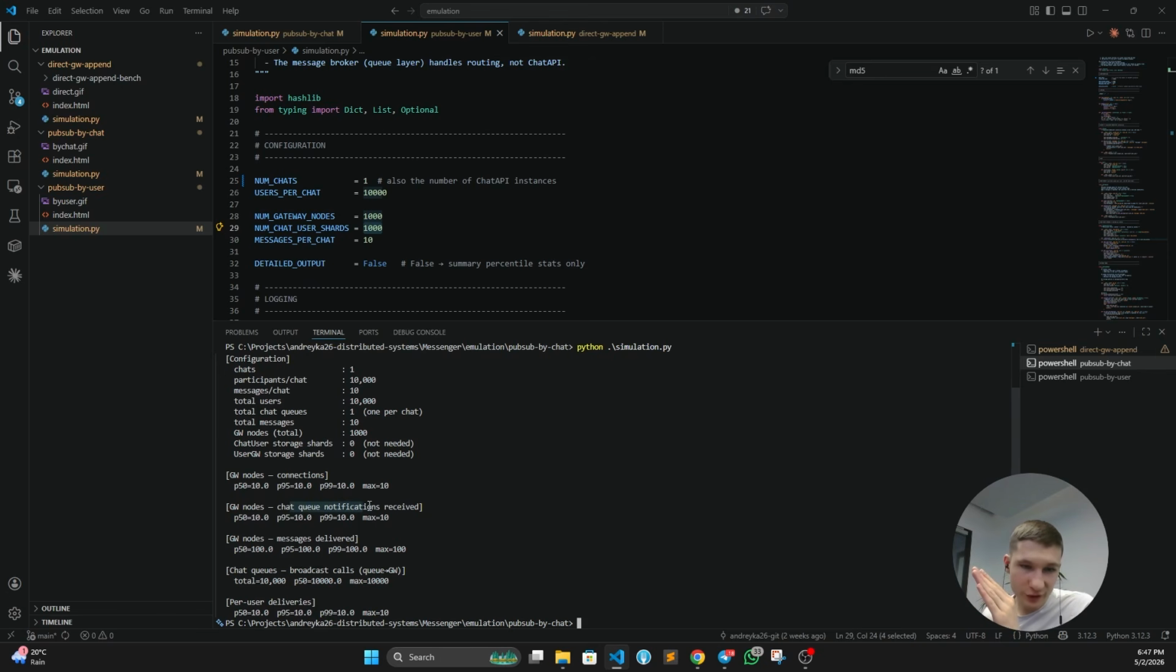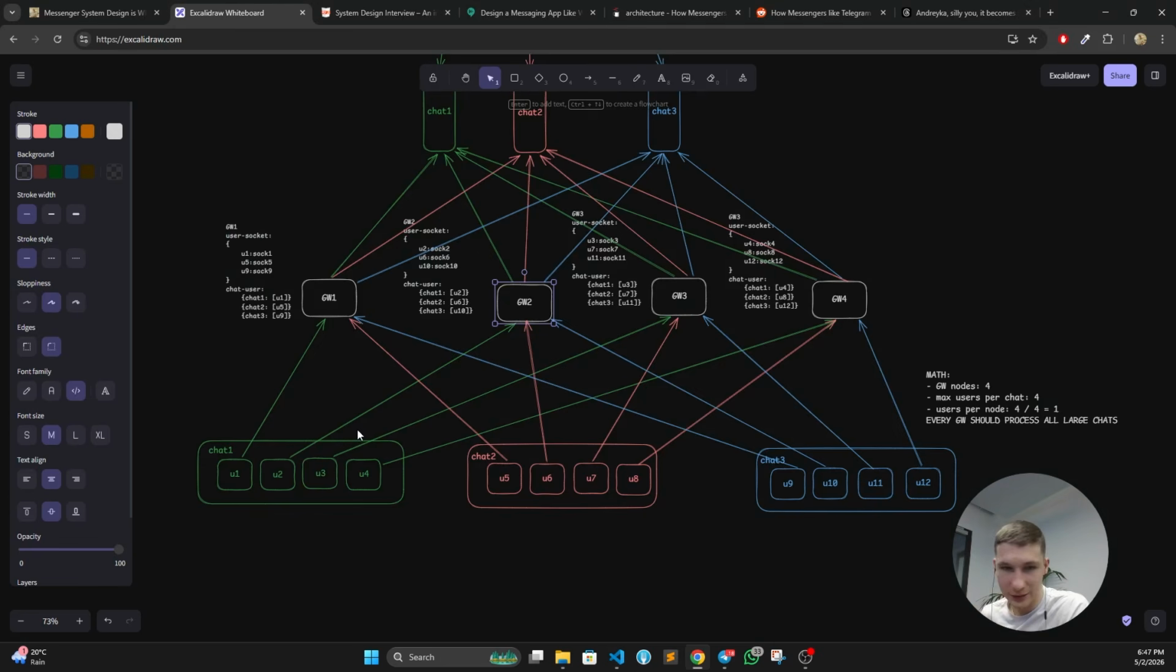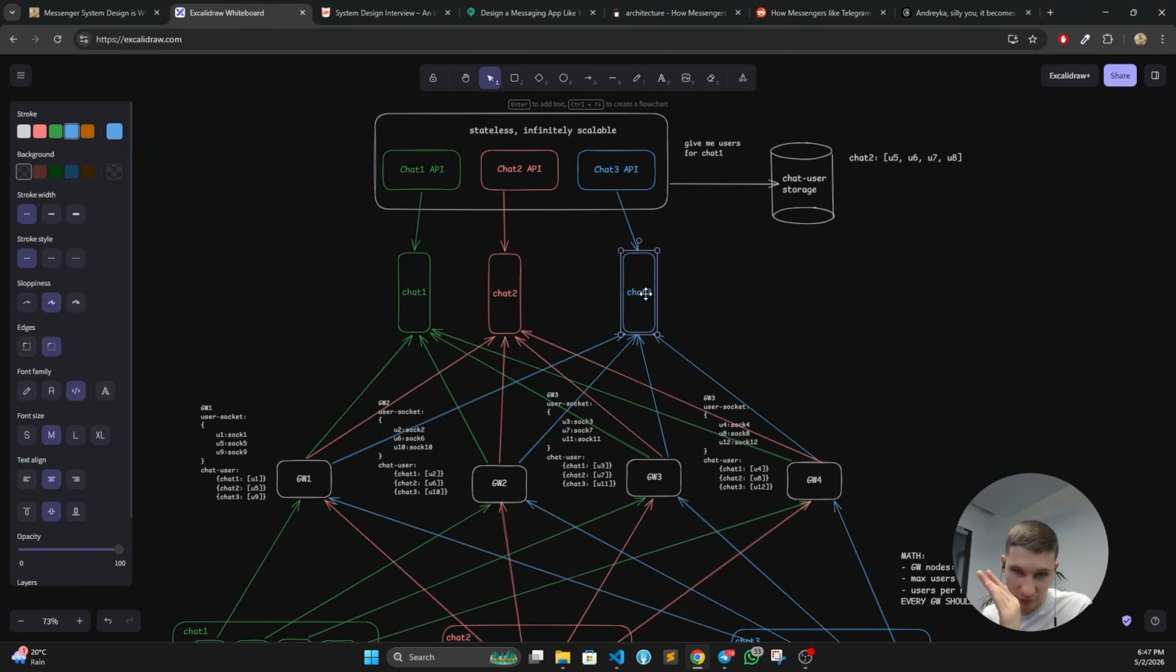So queue notifications received, which is 10 per gateway node, which means it proves that every single one out of these 1,000 gateway nodes is going to process 10 messages each, which is not scaling. It is not scaling, guys. It doesn't bring you anything except more cost for queues.